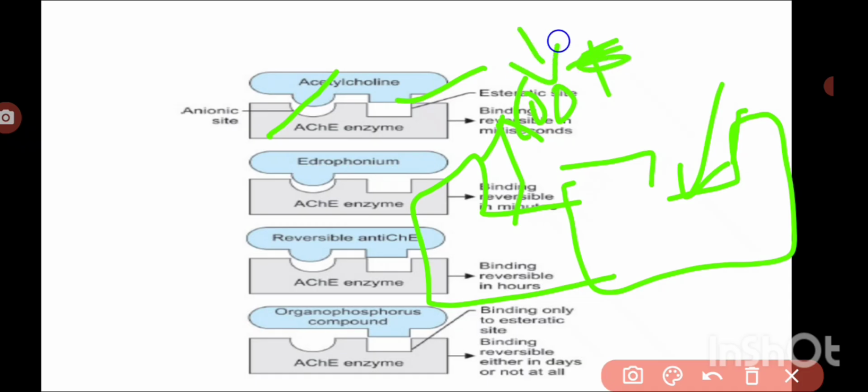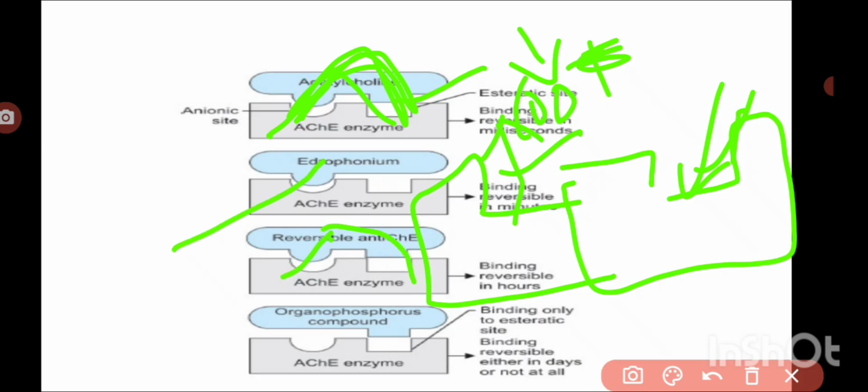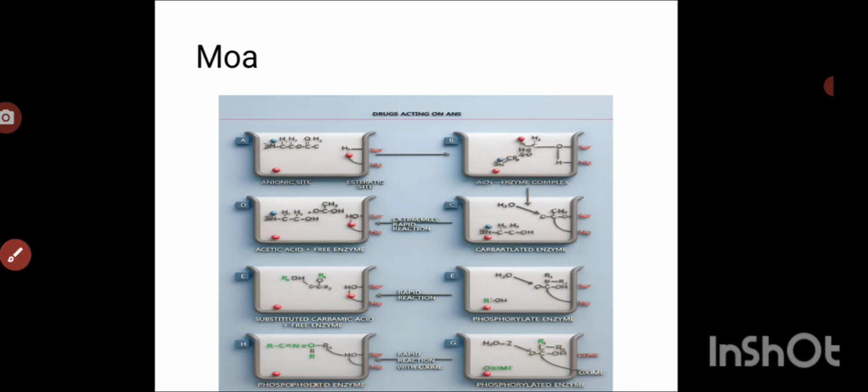In normal physiology acetylcholine can bind to both sites, whereas edrophonium only binds to the anionic site. Carbamates bind to both the anionic and esteratic sites, whereas organophosphates only bind to the esteratic site. Depending on that, the reversibility differs, and the duration of binding to the enzyme differs. We'll discuss that here.